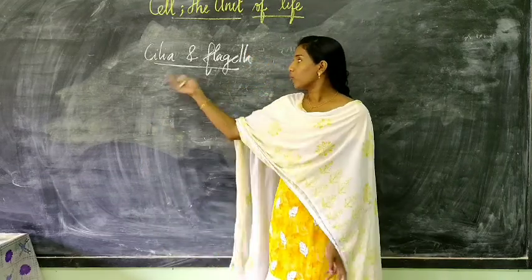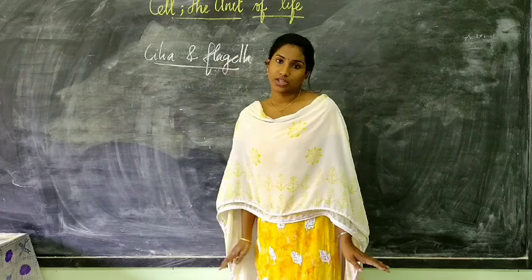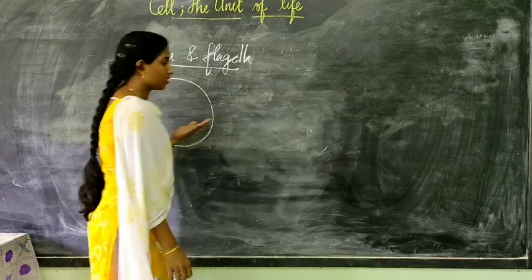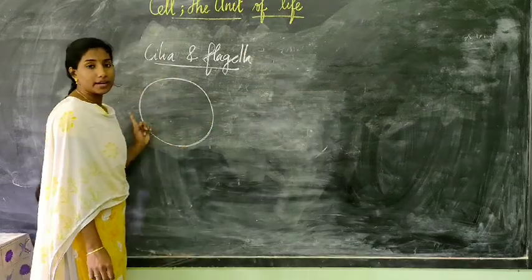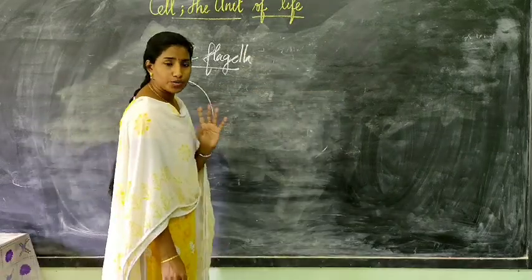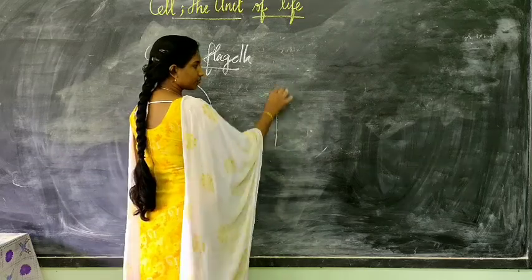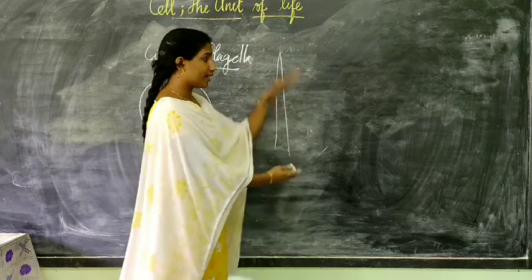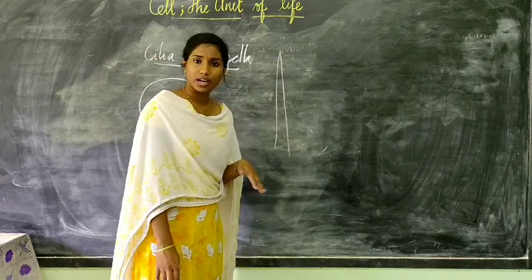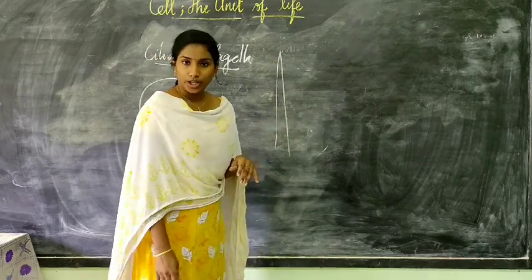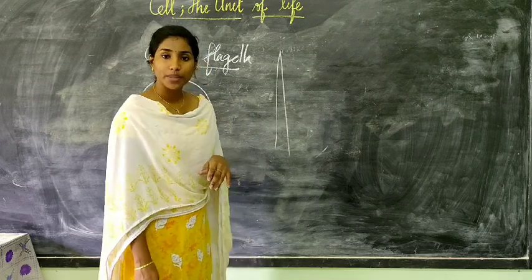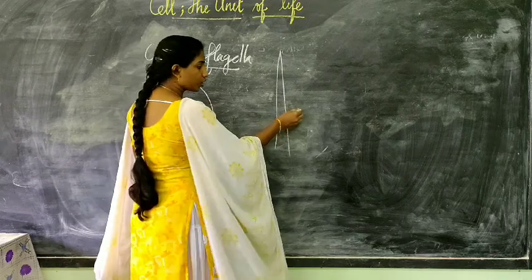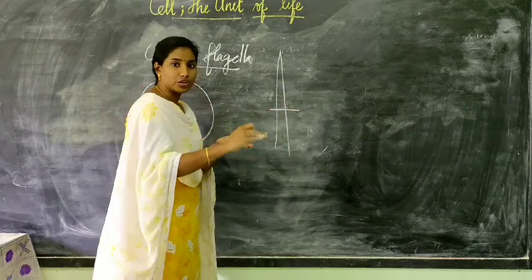Now if you take both cilia and flagella, their internal structure, both of them are surrounded by a plasma membrane. Now I want you to remember here that this might be a cilia or a flagella. This is an enlarged view of a cilia or a flagella, like a long tube. Now what we are going to discuss here is a small cross section of it.